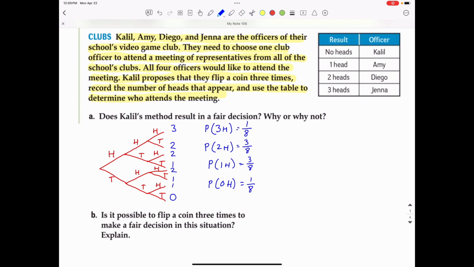Why or why not? You can see this is not a fair decision because those who got the option to flip 1 head or 2 heads, Amy and Diego, actually have a better probability of winning this game than Khalil and Jenna, who are picking 3 heads or 0 heads. And Khalil actually proposed this game, and he has one of the worst probabilities to win. So this is not a fair game because it's more likely that 2 heads or 1 head is flipped other than 0 heads or 3 heads.